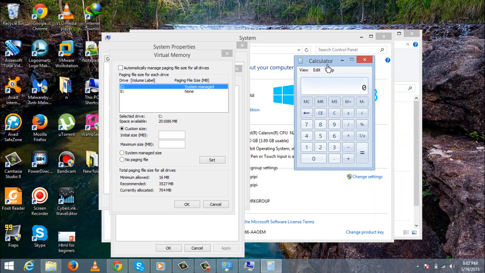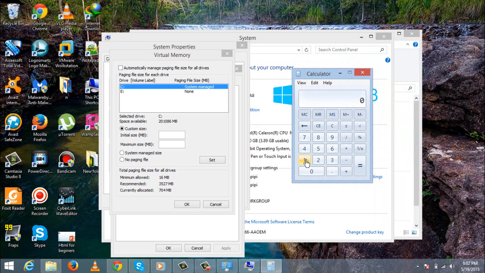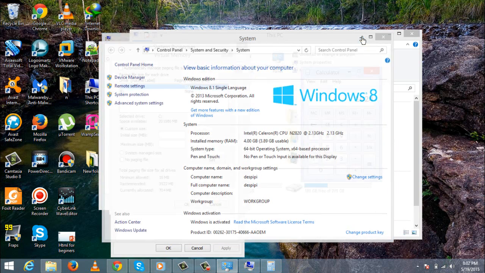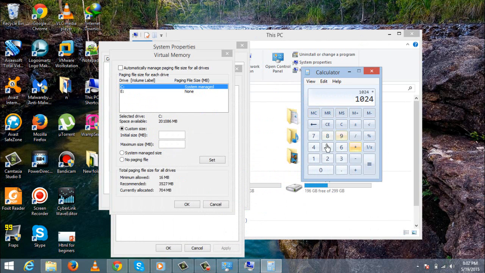Okay, 1 GB of RAM is 1024 megabytes. So you want to multiply this with what you have got in your PC here. I've got 4 GB of RAM. Multiply by 4, or with what you have got in your PC as physical RAM. You give me this. Then you multiply it by 1.5. Actually, some people multiply by 2, but I think 1.5 is the recommended.